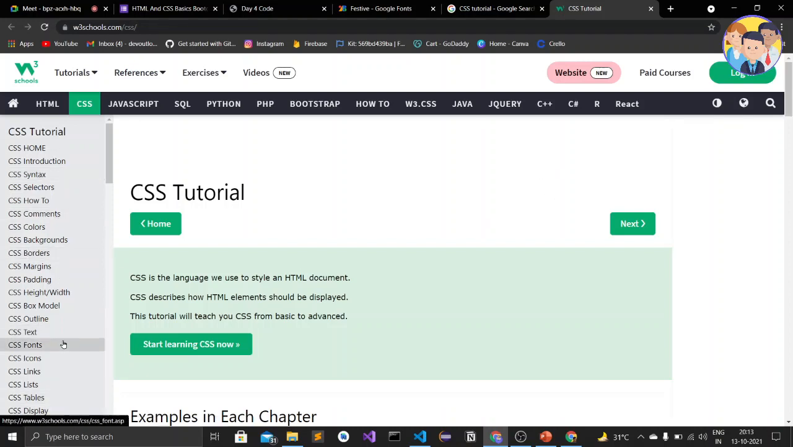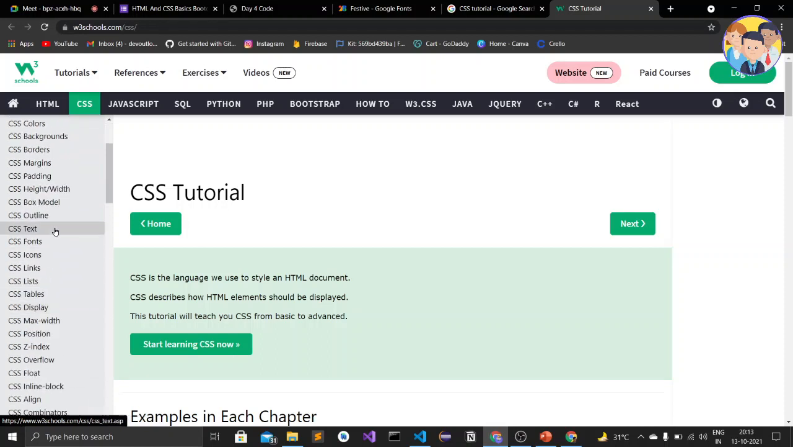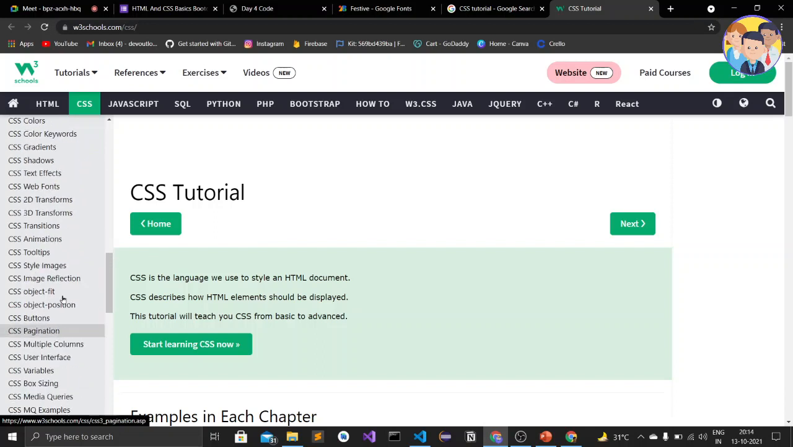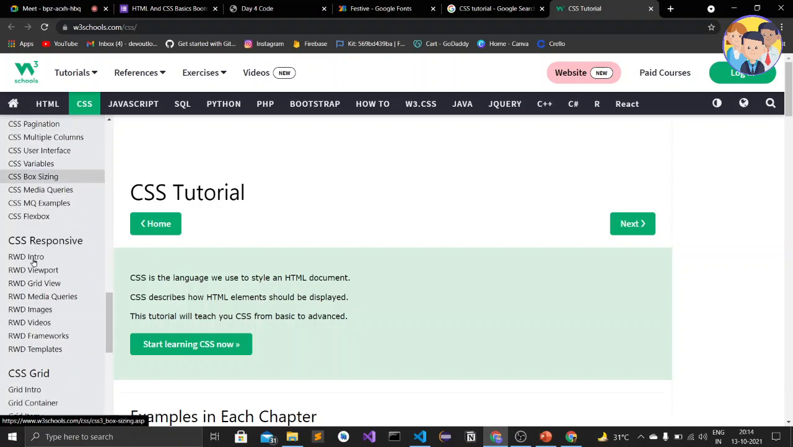So in CSS we can give borders, backgrounds, colors, padding, margin, height, width, box model, outline, text, icon, fonts, links. We can also give max width, position, z-index. This I will tell you tomorrow, and I will explain this whole content which is given in this index of W3Schools.